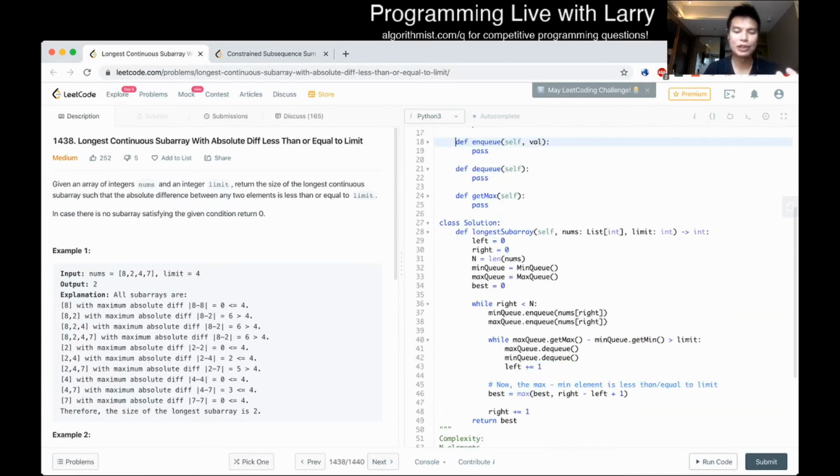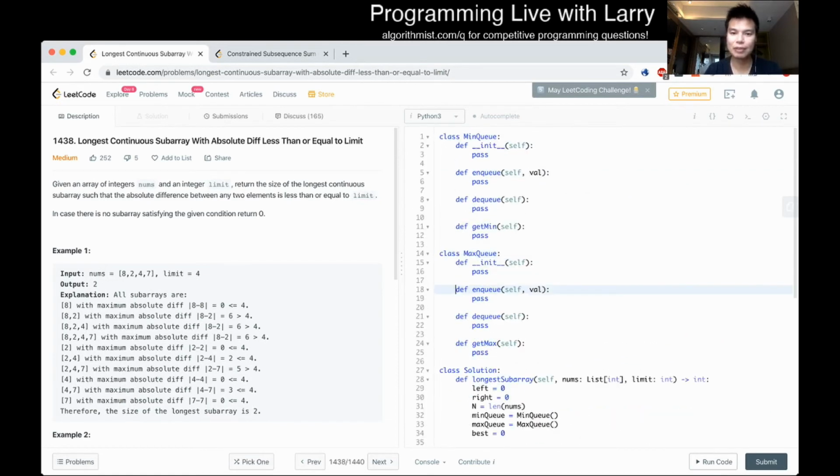But yeah, let's say we use a very naive algorithm, right? Let's say for min q, we do something like self.q is equal to, actually in Python we want to use something called collections.deque, so we can remove from the front.